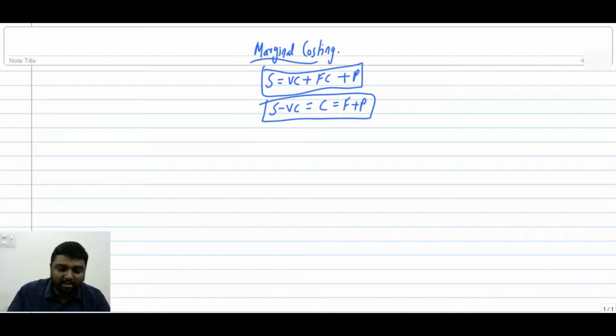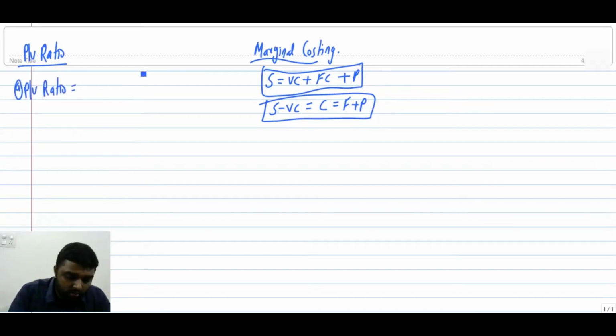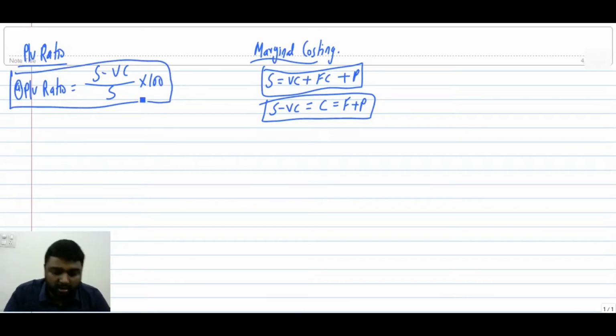So generally in marginal costing, first we are going to start with the PV ratio. See, what is this PV ratio all about? PV ratio is nothing but your contribution to the sales. What is the percentage of contribution to the sales? That is what is called PV ratio. So how to find out the PV ratio? PV ratio equals contribution by sales only. So contribution is S minus variable cost, by S into 100.